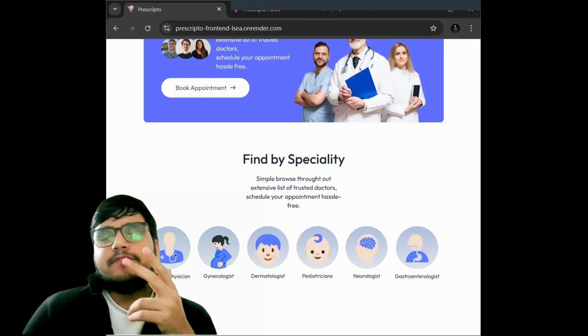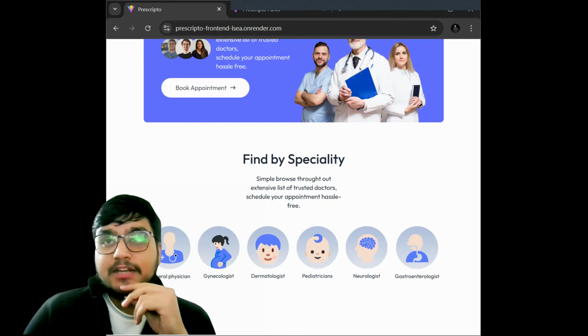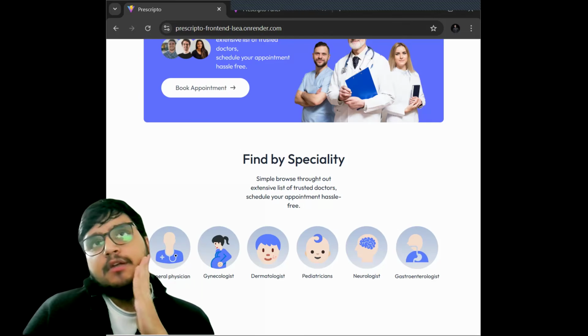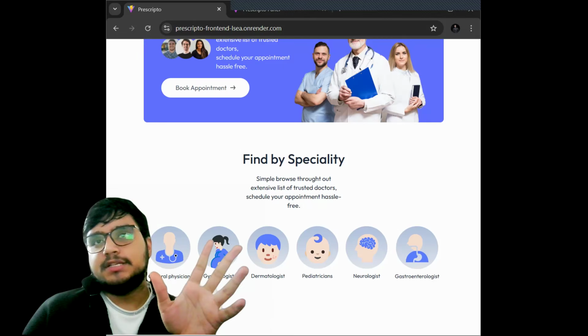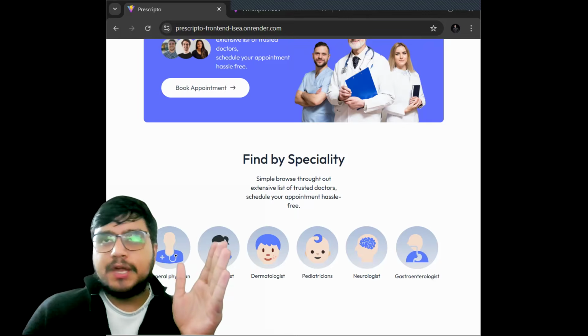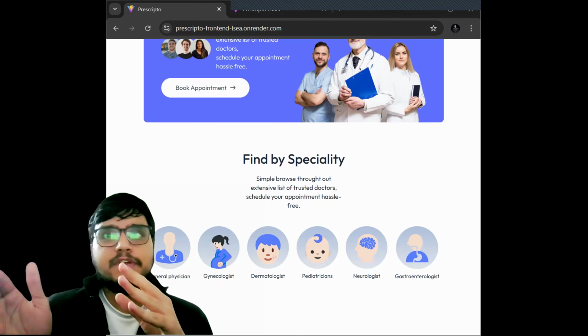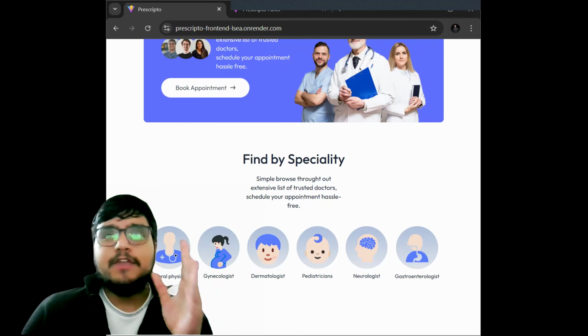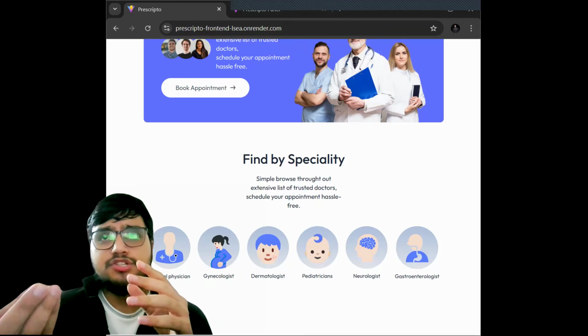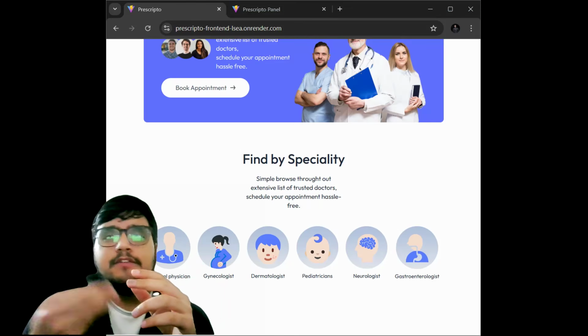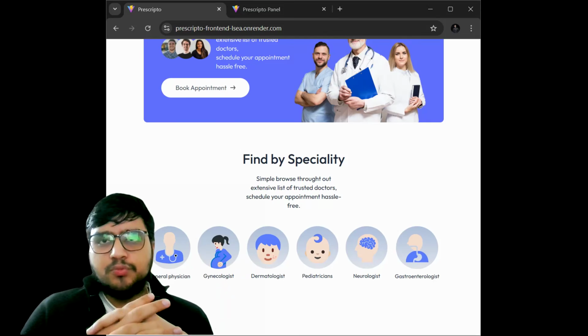If I shed some light on the technologies I have used, it is a complete MERN Stack project. From start to end, we have deployed it. Deployment is the final stage of any website. We have deployed it and generated a link, and if I share the link with you, you can access our website from that too.